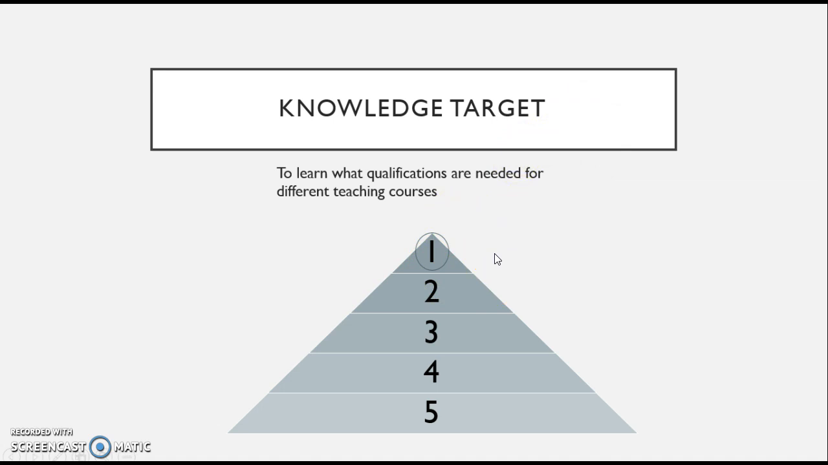So for the knowledge target, I chose to gain the knowledge of what qualifications are needed to do different teaching courses. I gave this target a 1 due to the fact that I was able to gain 2 different ways of teaching, and I gained their qualifications. One teacher did a PE degree in physical education and the other did a sports science degree and a PGCE. This target was very important in understanding the different paths I would be able to go down.